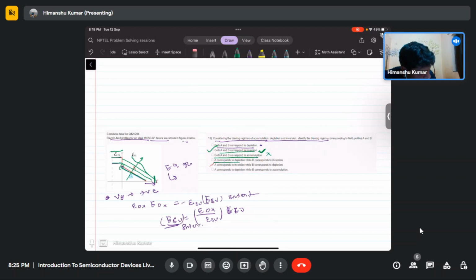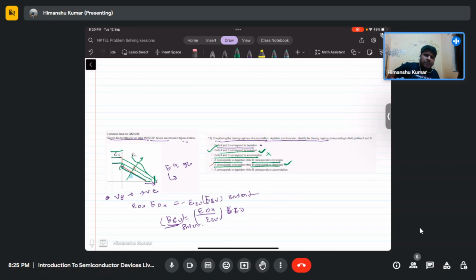A corresponding to depletion while B corresponding to inversion, no, that is not it, because we are applying more positive bias, the depletion is not extending, so that means at the positive bias the inversion is happening. A corresponding to inversion while B corresponding to depletion, that may also be the case actually.